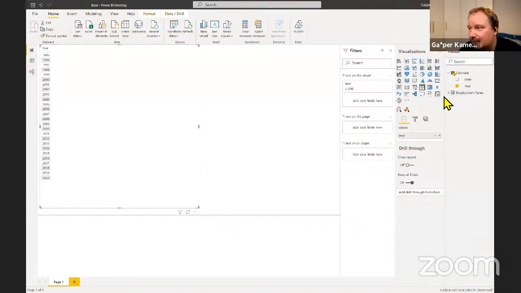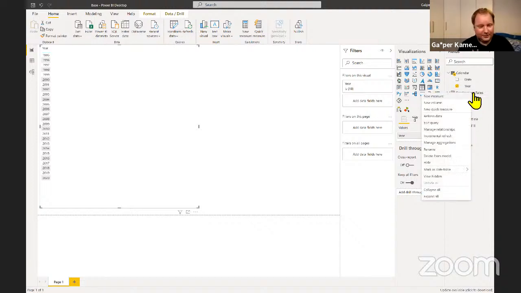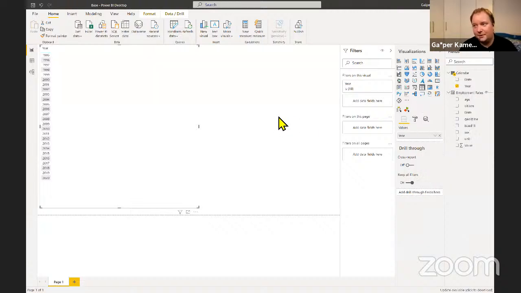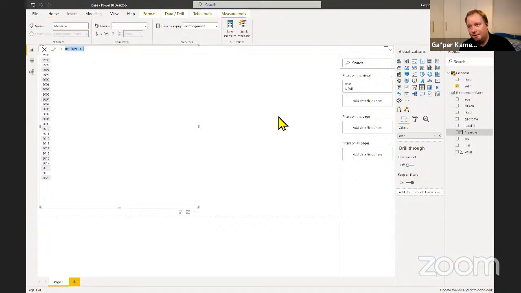And now we go to the employment rates, and now we go for the measure that's going to return the employment rates. And there's a case here to be made for lots of different measures, but I'm just going to go with this one. And the reason I'm going to go with this one, so first, let me explain.